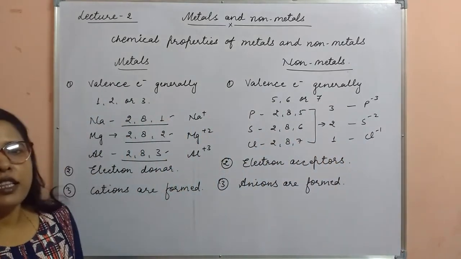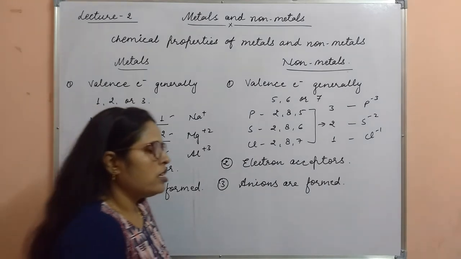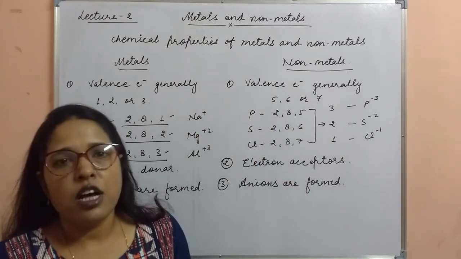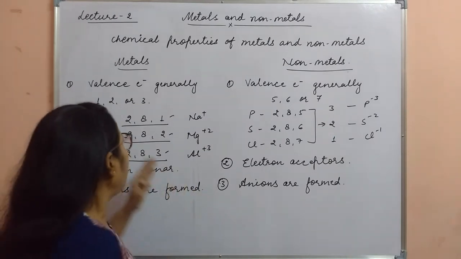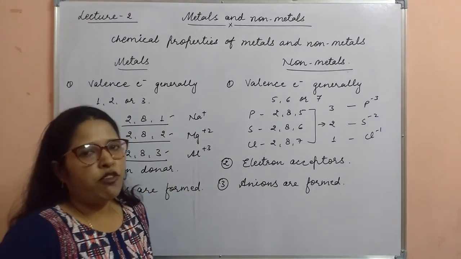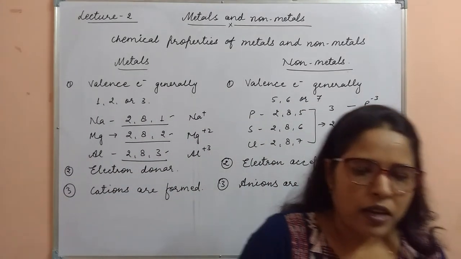It means these are the valencies of these elements. So phosphorus has -3 charge. Anion formation takes place here. So, cations are formed in case of metals and anions are formed in case of non-metals.